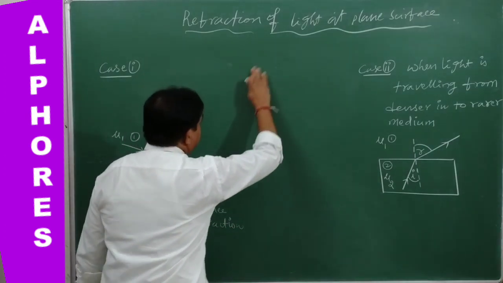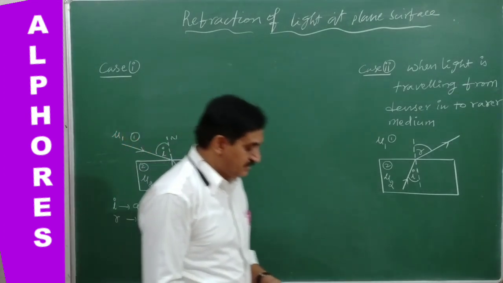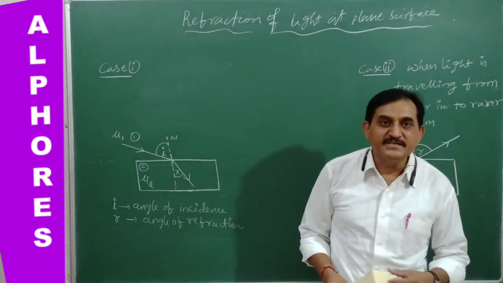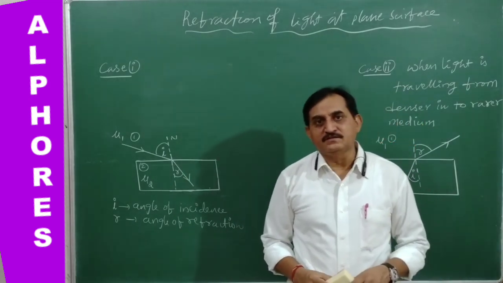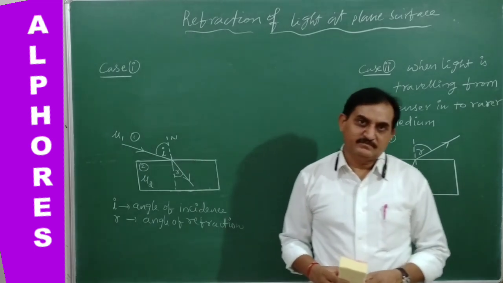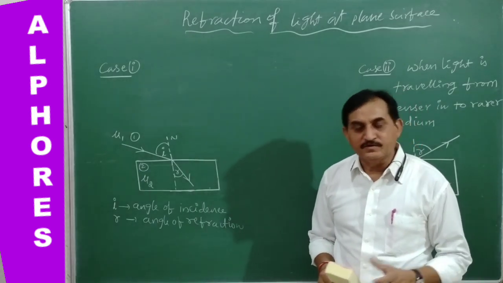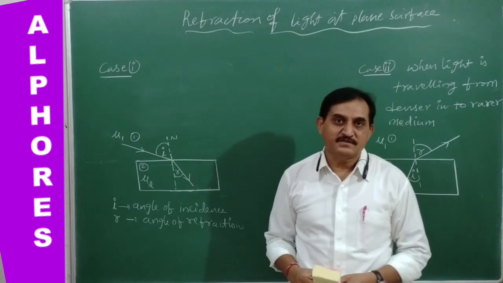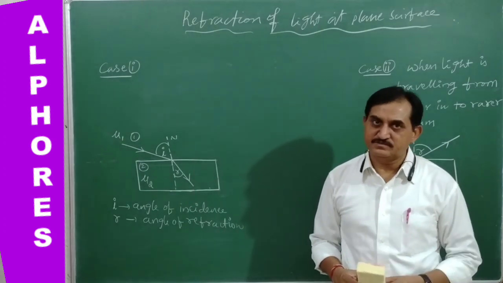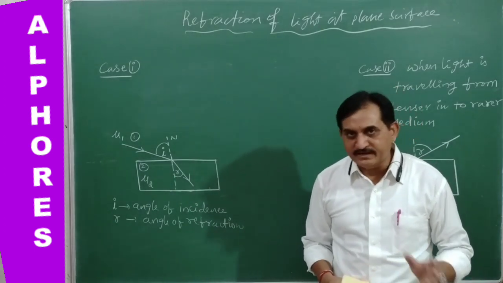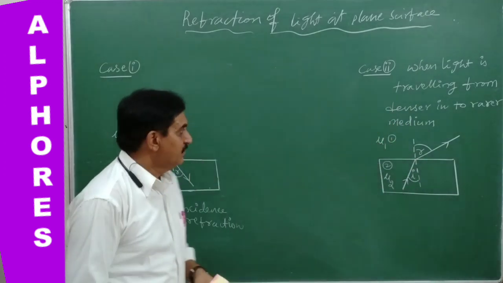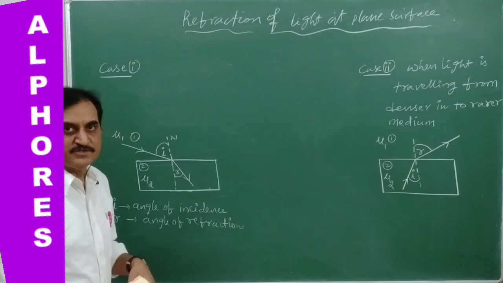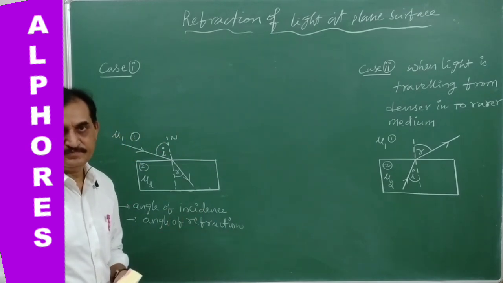We are going to discuss the laws of refraction. A very basic point is that the laws of refraction are valid and applicable for a plane surface and also a curved surface. No doubt at all, we can use the laws of refraction on a plane surface and also on a curved surface.